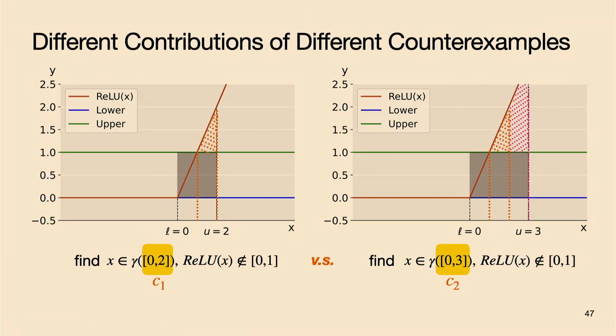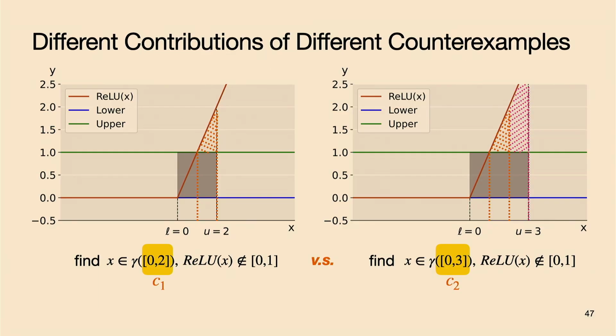The first one is the counterexample, the interval 0 to 2, and the second one is the interval 0 to 3. The reason that they are classified as counterexamples is because we can always find some concrete point lying in the sub-area of the concretization of these two abstract elements that violates the soundness requirement.